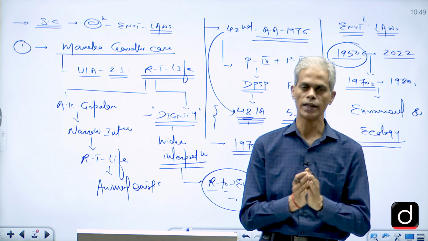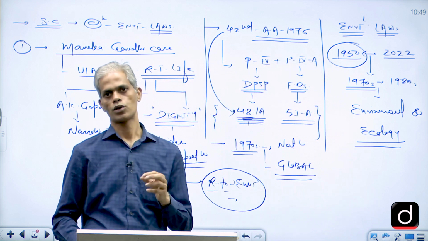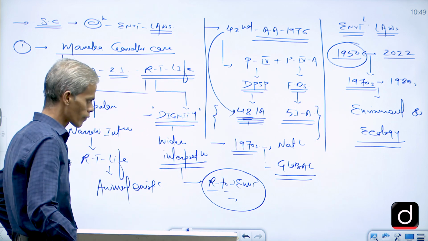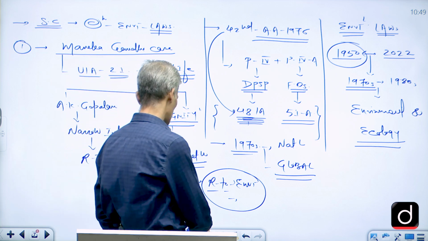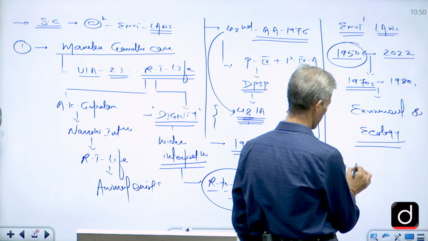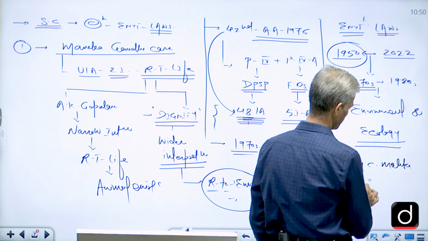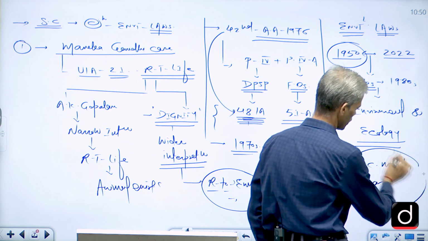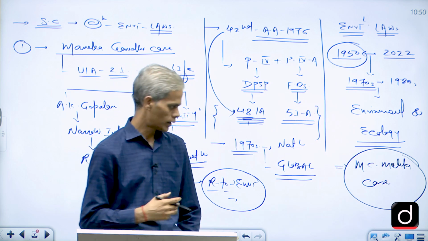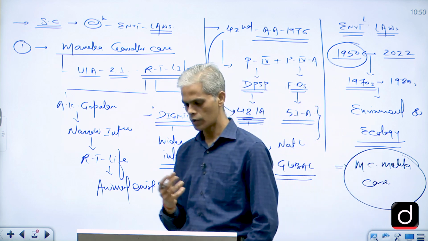So that's how you can relate the beginning, or constitutionalization, of environmental laws, by mentioning these two important cases. Then you can also include another very important case, related to some important legislation, the MC Mehta case. So first mention the Menka Gandhi case, and then the MC Mehta case. We have studied MC Mehta in other aspects also, especially child labor and hazardous environment.